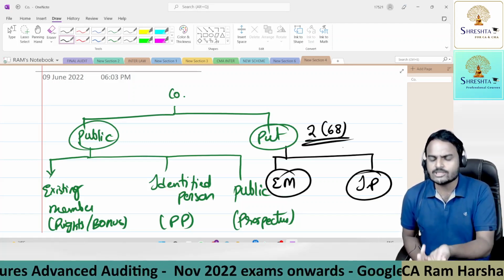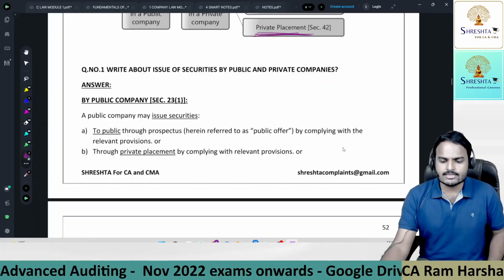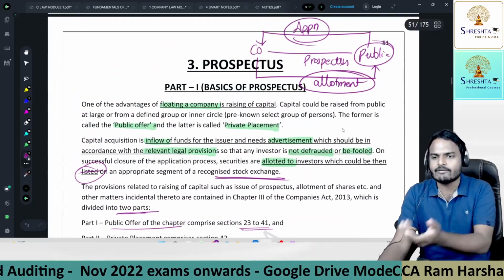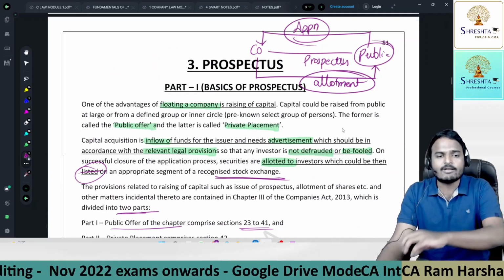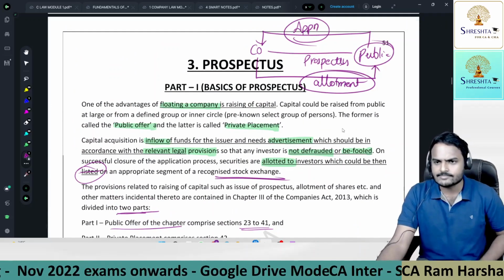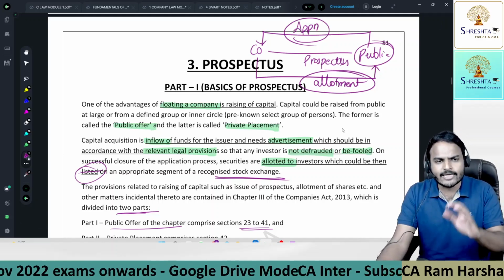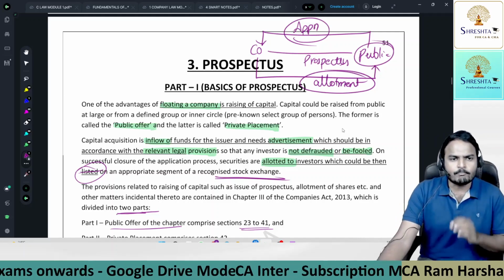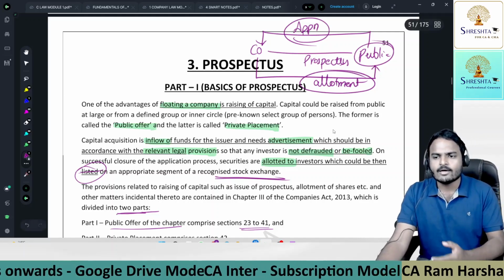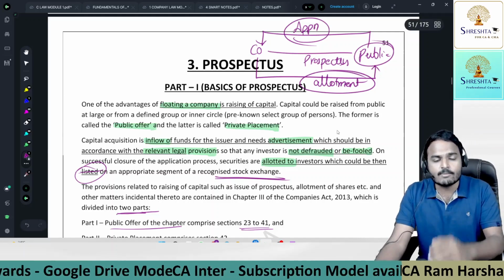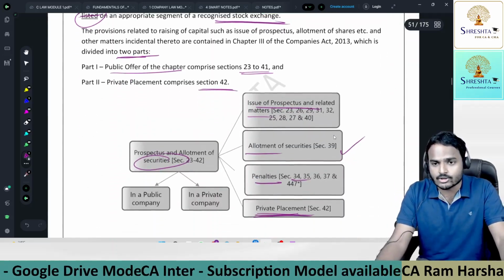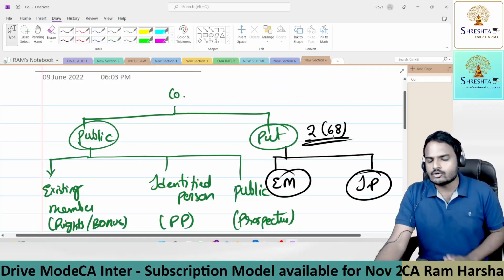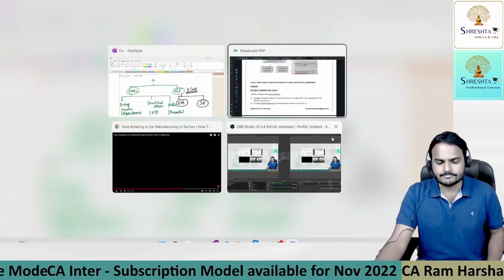Prospectus is nothing but invitation to offer. I told you just now. See, the company will issue prospectus to public. It is an invitation to offer. And public will file offers in the name of applications. If company is okay with that application, company will make allotment. That is, allotment is nothing but acceptance. So a private company is prohibited from inviting offers from public for purchase or subscription of securities. Understood? That's why private company has only 2 modes, public company 3 modes.